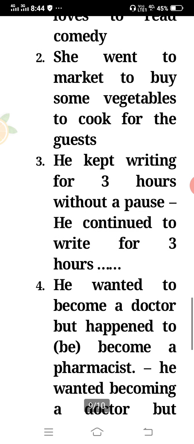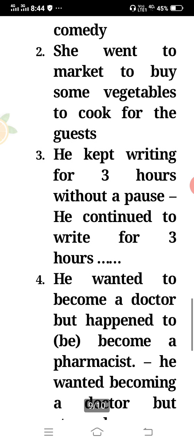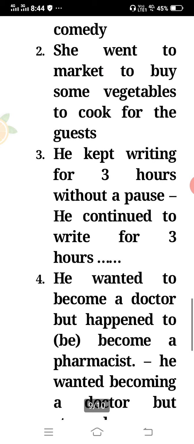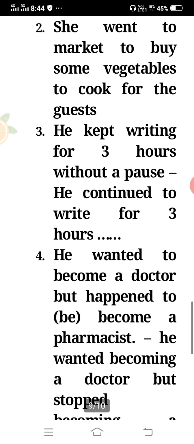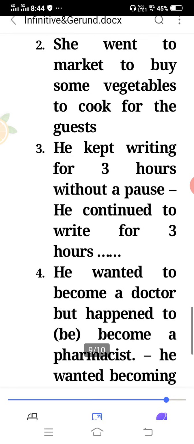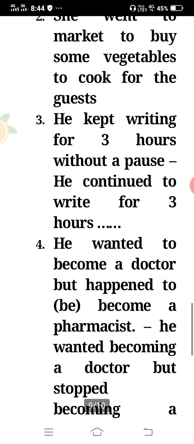She went to market to buy some vegetables to cook for the guests. वह सब्जी लेने के लिए बाजार गई. वह बाजार गई ताकि वो मेहमानों को कुछ पका करके सब्जी खिला सके, परोस सके. So, the head verb here is went. That would be written in tense form. The other verbs would be joined either with to or the ing form, gerund form.